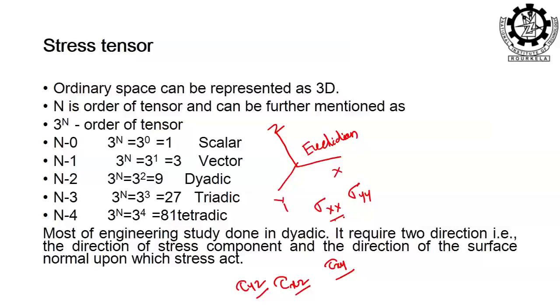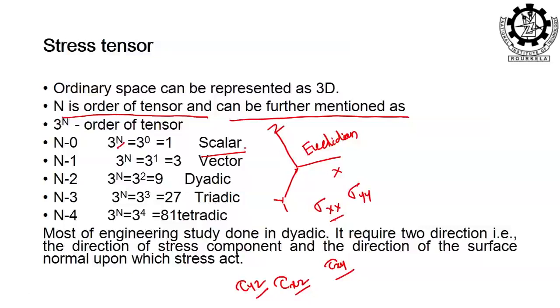You see, when I am saying it is Euclidean space, it has 3 axes. So, it is written that n is the order of the tensor, and it can be represented as 3 to the power n, where 3 means all 3 axes I am talking about, and n is the order of the tensor. When n is equal to 0, 3 to the power 0 is 1, it is a scalar, that means any number. Now, if n is equal to 1, it is a vector, that means force.